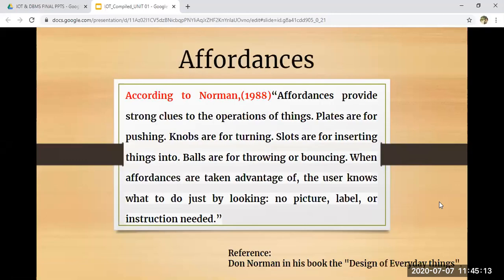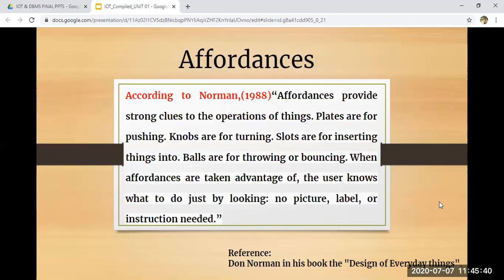Last topic which we had seen today was affordances. Affordances are direct clues or hints that are given to the operations of things. Just by seeing them, you understand what they are intended to do, what they are going to do for you. Examples they have given: plates are for pushing, knobs are for turning, slots are for inserting things into, balls are for throwing or bouncing.